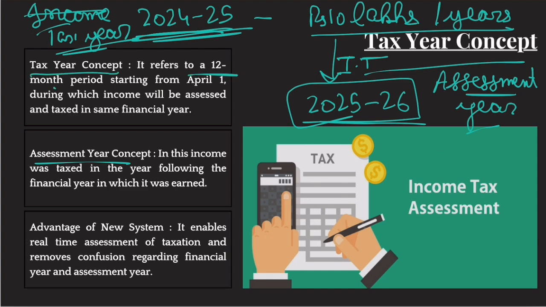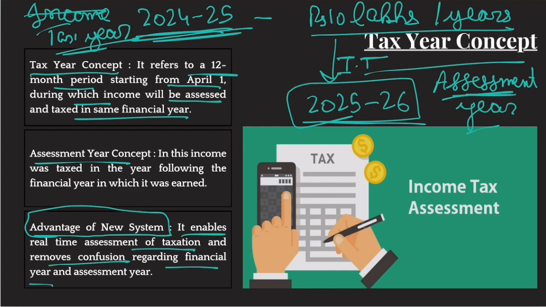It refers to a 12-month period starting from April 1st, during which income will be assessed and taxed in the same financial year. So you will earn income this year and pay taxes on that income this year. Earlier, you would earn income this year and pay taxes on that next year, which was the assessment year. Clear? Now, what are the advantages of the new system? First of all, technology now exists to assess your income and the tax that needs to be paid on it in real time. So you can do that in the same year. It enables real-time assessment of taxation and removes confusion regarding financial year and assessment year.